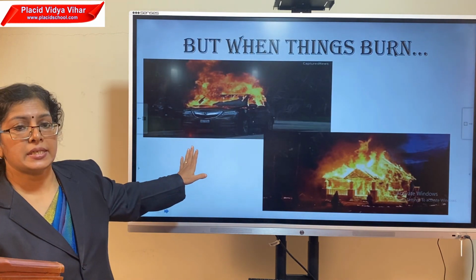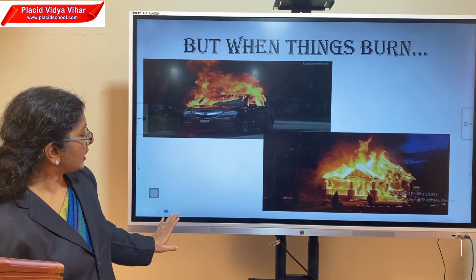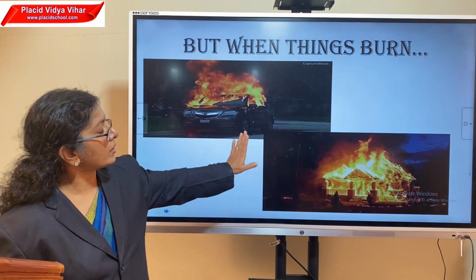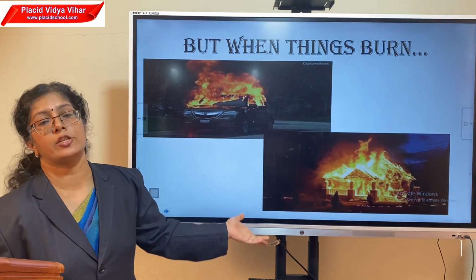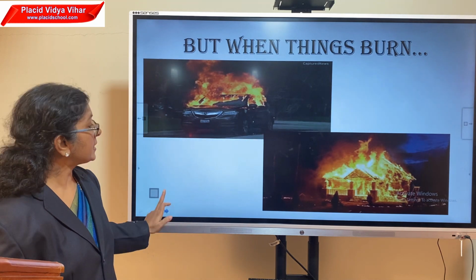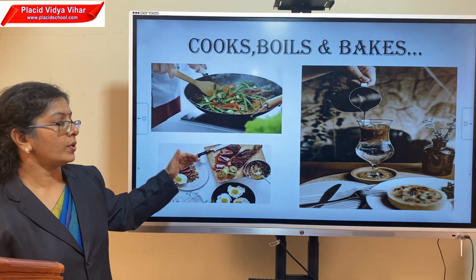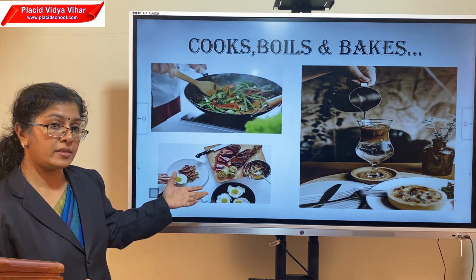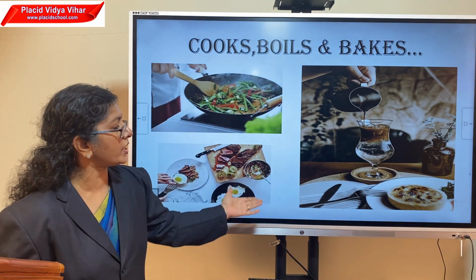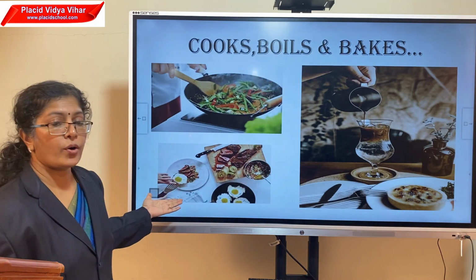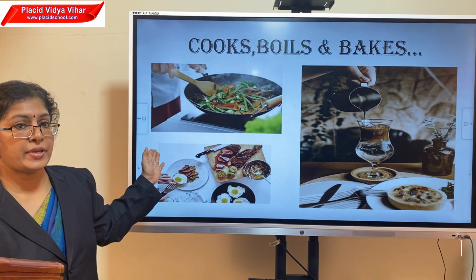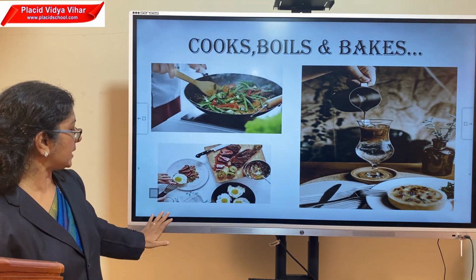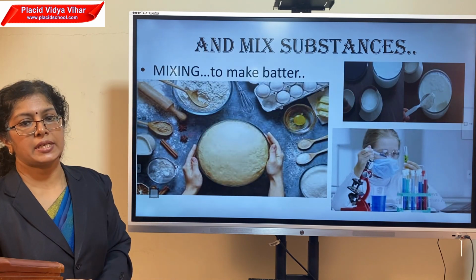But in chemical changes, see in burning, the substance totally changes to something else. Similarly, in cooking also, the smell, the taste, the stuff becomes tender and easy to digest, and some kind of changes in baking and in boiling or in cooking happen to the substance, and that also is a chemical change.